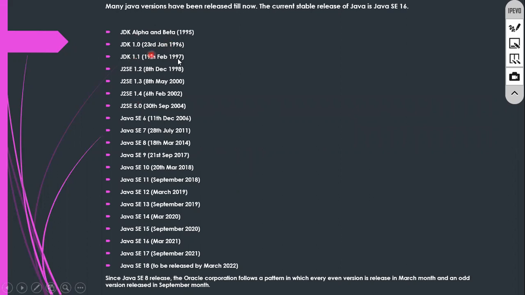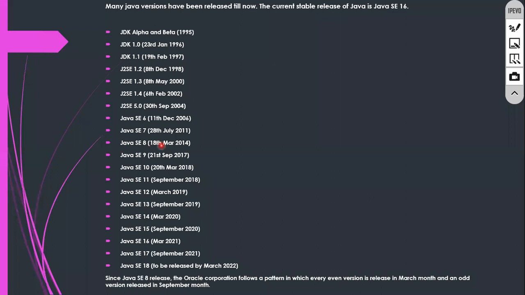Again, see this one. This is important. The first version of JDK, maybe you people are downloading it from the internet. JDK 15, JDK 10, 11, 12, 13, 8, all those things. The first version of Java was JDK Alpha and Beta in 1995. Clear? JDK Alpha in 1995. After that, they released JDK 1.0, 1.1, 1.2, 1.3, 1.4, 5, 6, 7, 8.